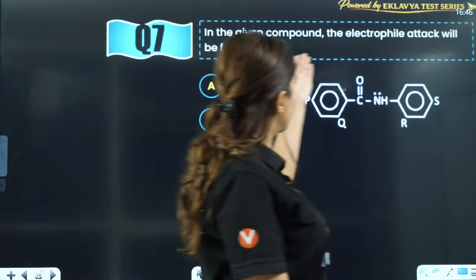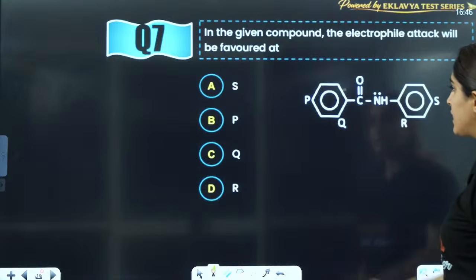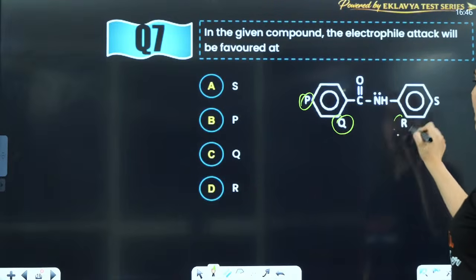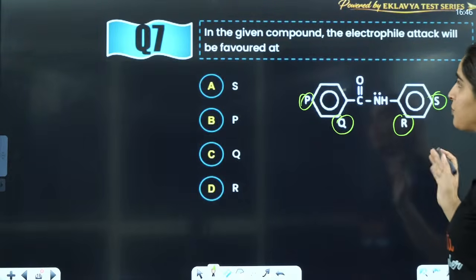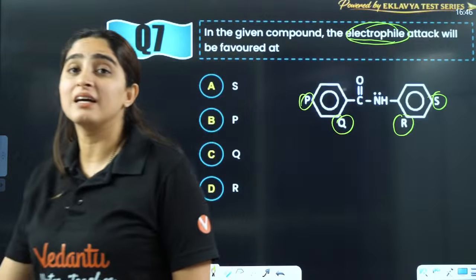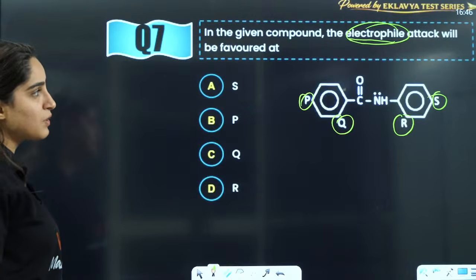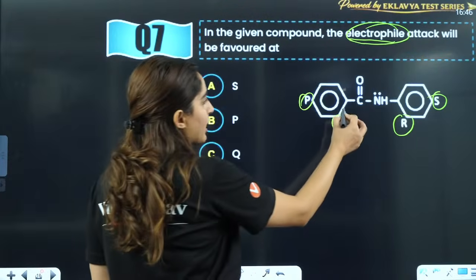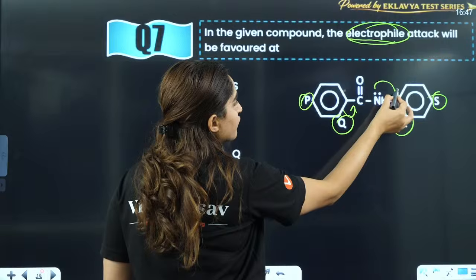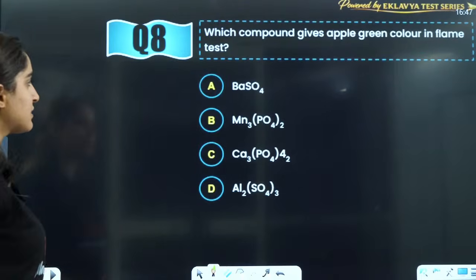This is a question given about electrophile attack will be favored at which position, right? P, Q, R, S, which position? The position where electron density will be maximum, there the electrophilic attack will be favored, right? Okay, so this is going to take out the electron, this is going to give the electron, so the answer will be R here, right?